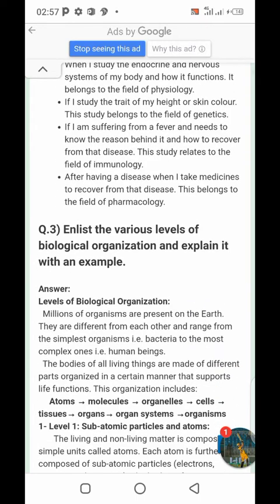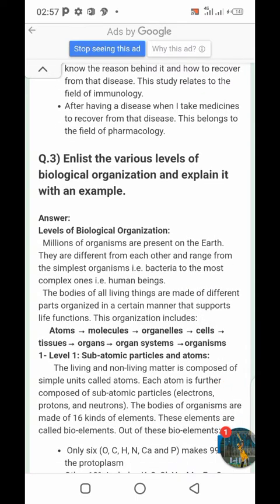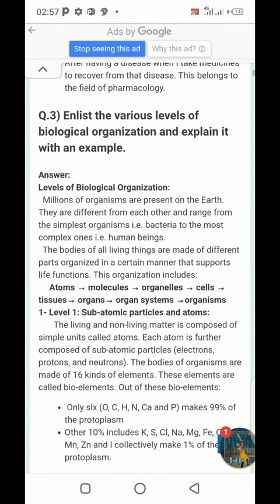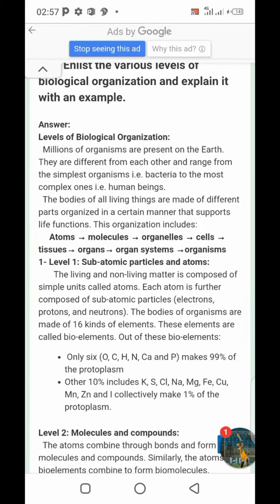Next we have: describe the various levels of biological organization. Explain it with an example. Like for example, we have levels of biological organization. Millions of organisms are present on the earth. They are different from each other and range from the simplest organisms, for example bacteria, to the most complex ones, for example human beings. The bodies of all living things are made of different parts organized in a certain manner that supports life functions. This organization includes atoms, molecules, organelles, cells, tissues, organs, organ systems, organisms, etc.